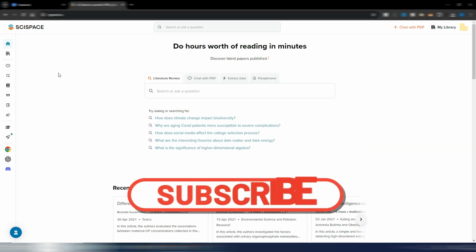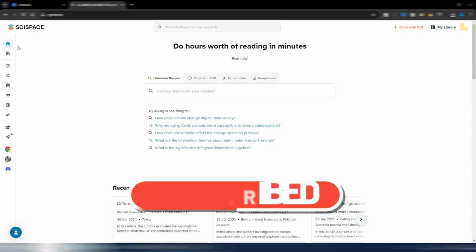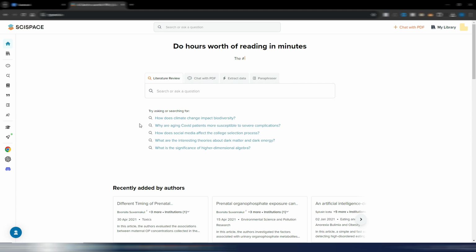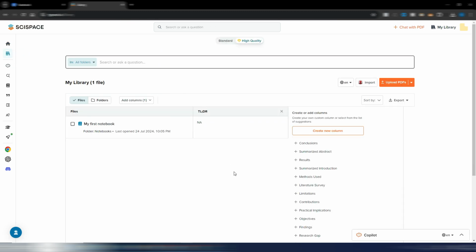Now let's take a look very quickly at this interface. I like it because it's really easy to use, it's really simple, and you have something very interesting. This is the home page where you have your search engine, let's say. This is my library section where you can see your researches and your notebooks. What are notebooks? If I go here, for example, you can see notebook.